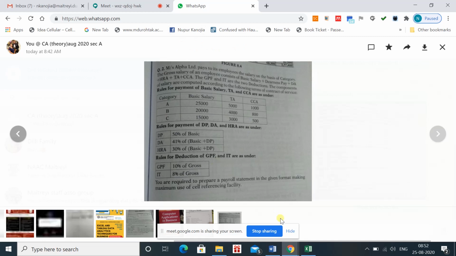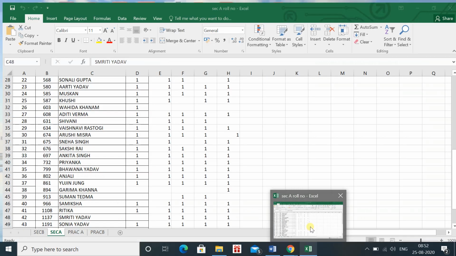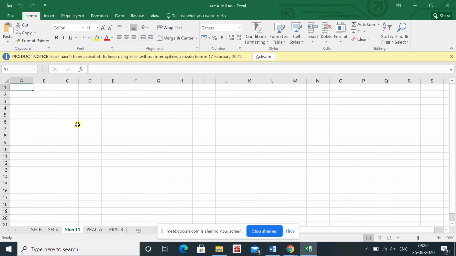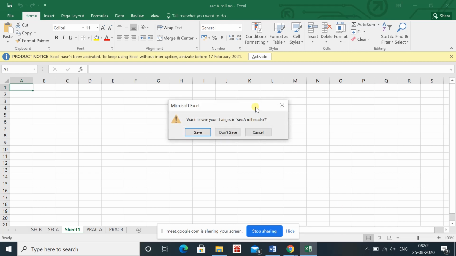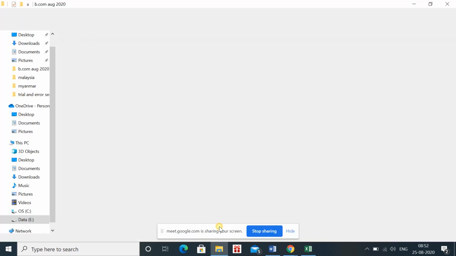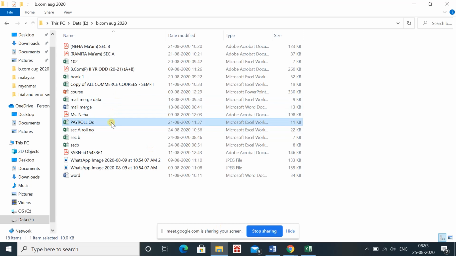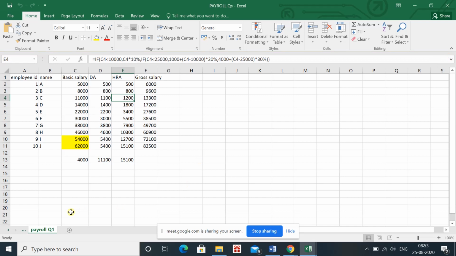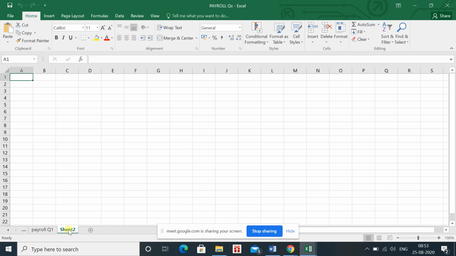So now we are moving to Excel. We have already created a file for the payroll, so I'm opening the same file.